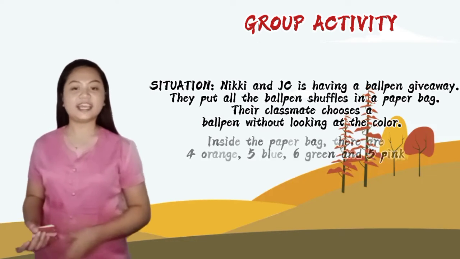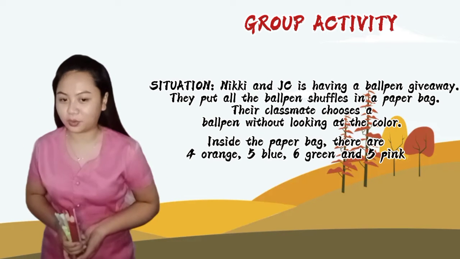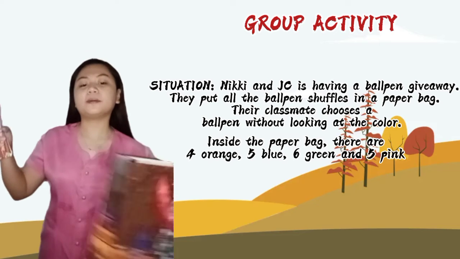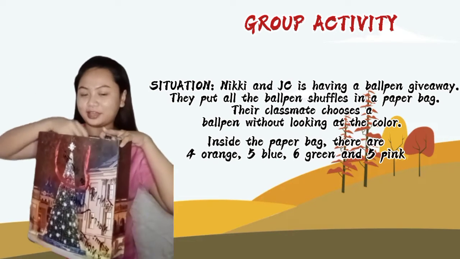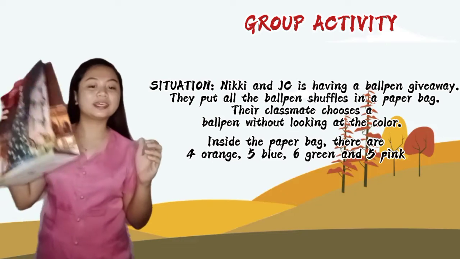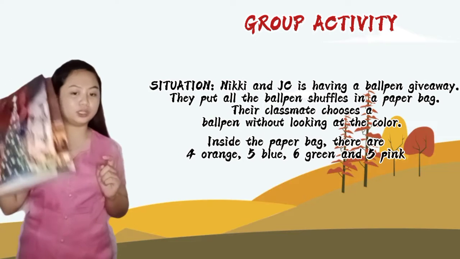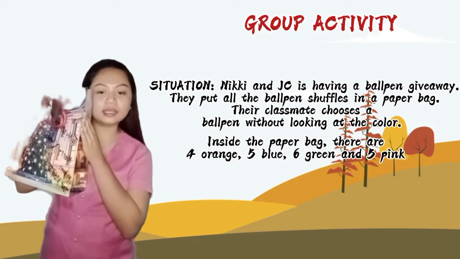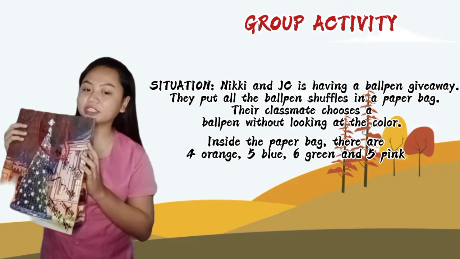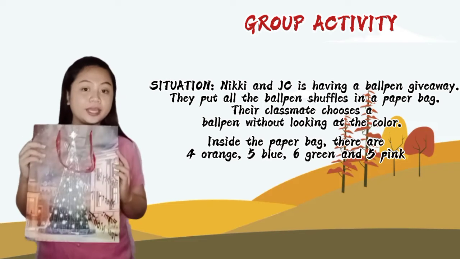Our situation is, Nikki and JC are having a ballpen giveaway. They put all the ballpens in a paper bag. Their classmates choose 1 ballpen without looking at the color. Inside the paper bag, there are 4 orange, 5 blue, 6 green, and 5 pink ballpens.